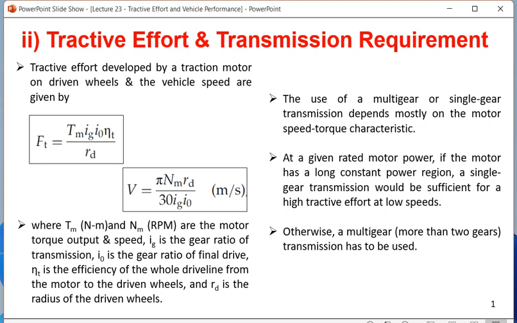So this kind of relationship you have to remember: at a given rated motor power, if the motor has a long constant power region, which actually starts after the constant torque region. So when the constant torque region finishes, the torque starts reducing and speed starts increasing; that is called the constant power region. Whenever we are in the second region, the constant power region, the torque decreases as speed increases. So for that long constant power region, a single gear transmission would be sufficient for a high tractive effort at low speeds. Otherwise, a multi-gear or more than 2 gear transmission has to be used.